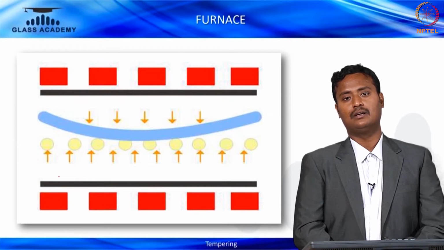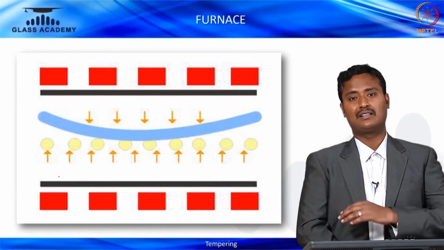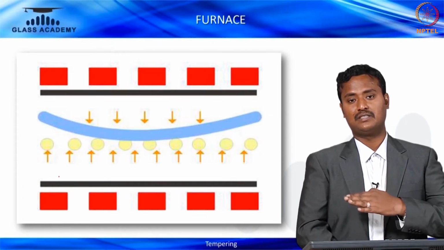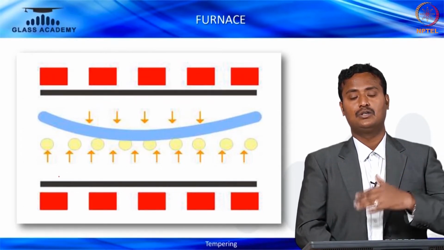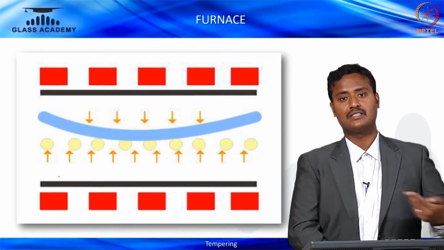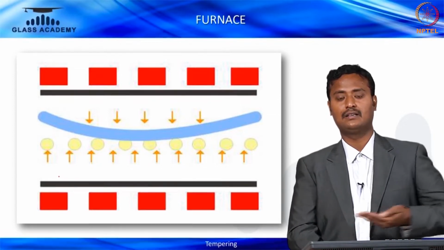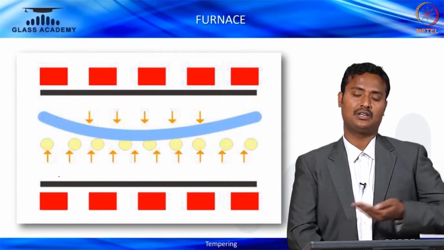Because the low-E coating, with its low emissivity, reflects more heat on the top. So after 60 seconds the glass goes concave, like a dish or a boat.